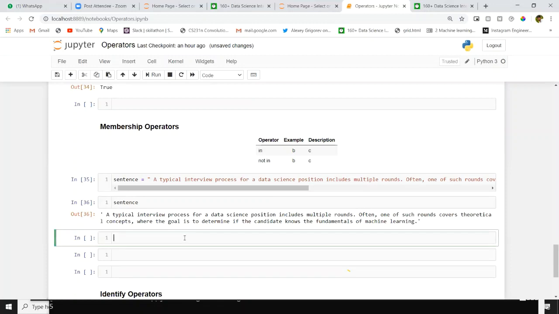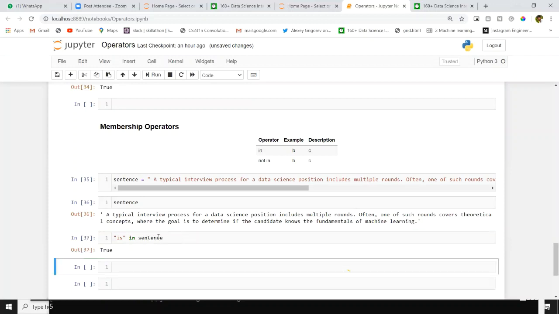Now I want to check in this sentence is there or not. Is in sentence. If is there inside this sentence, you will get true as a output.